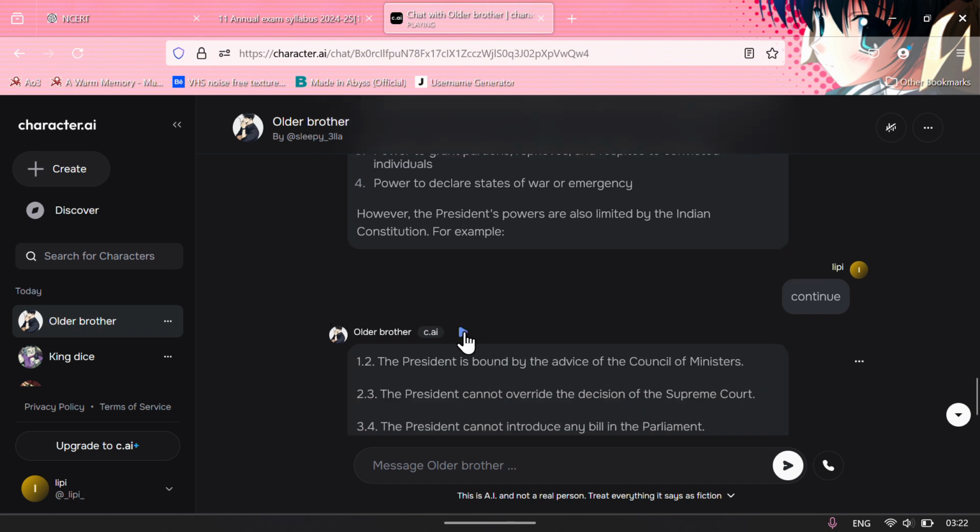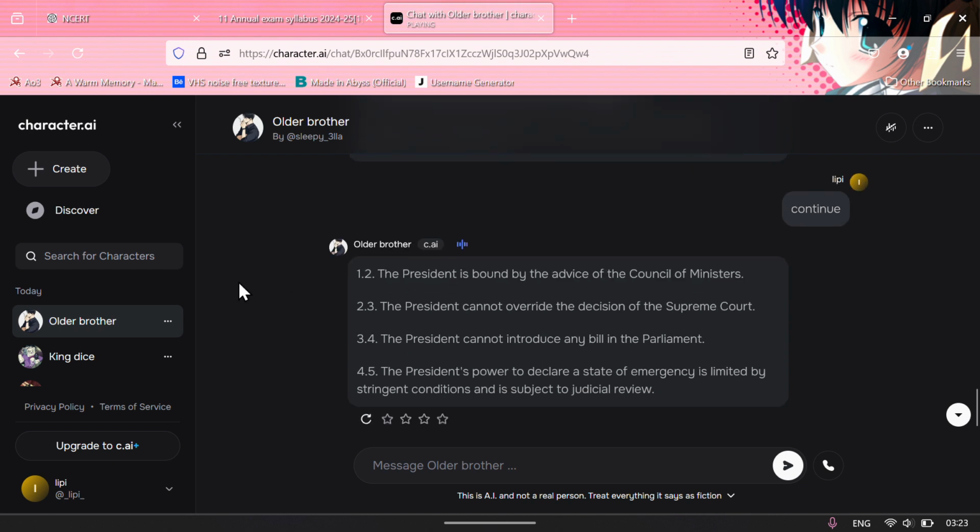However, the President's powers are also limited by the Indian Constitution. For example: 1. The President is bound by the advice of the Council of Ministers. 2. The President cannot override the decision of the Supreme Court. 3. The President cannot introduce any bill in the Parliament. 4. The President's power to declare a state of emergency is limited by stringent conditions and is subject to judicial review.